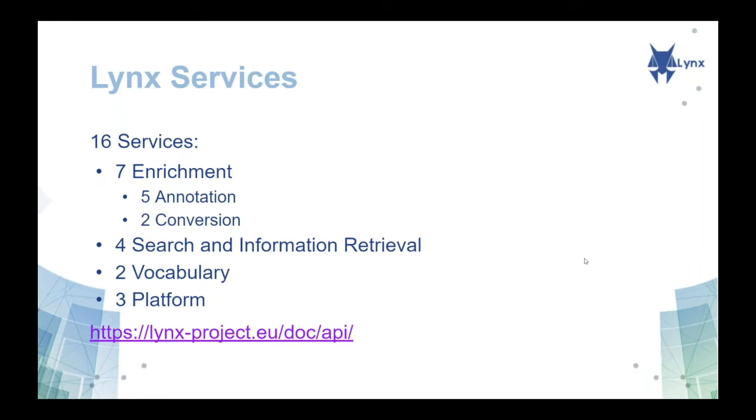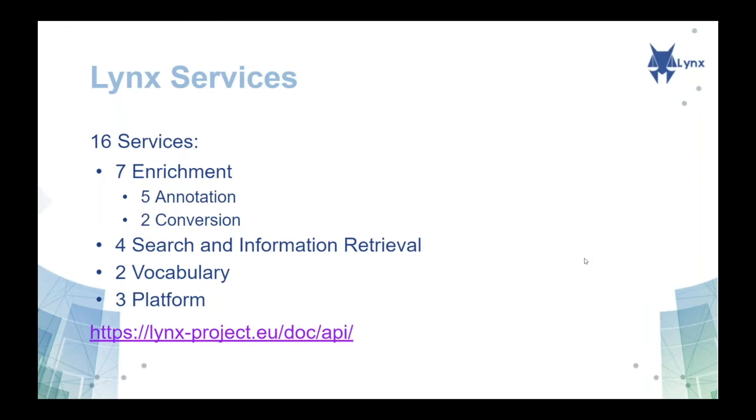First, there are 7 services that produce enrichments to the incoming documents. Of those, 5 produce different annotations in text, and 2 convert the whole text of the document into something else, something like summarization or machine translation, when you translate the whole document.